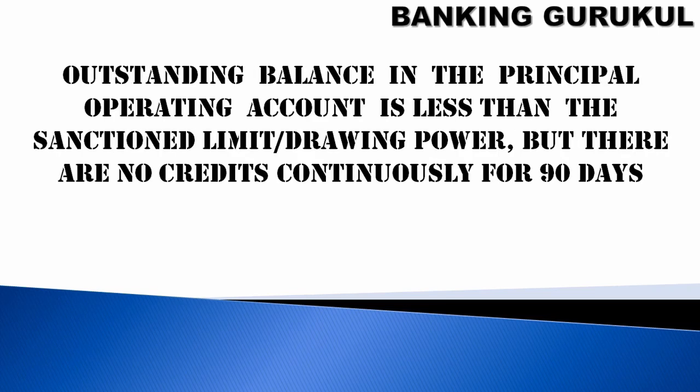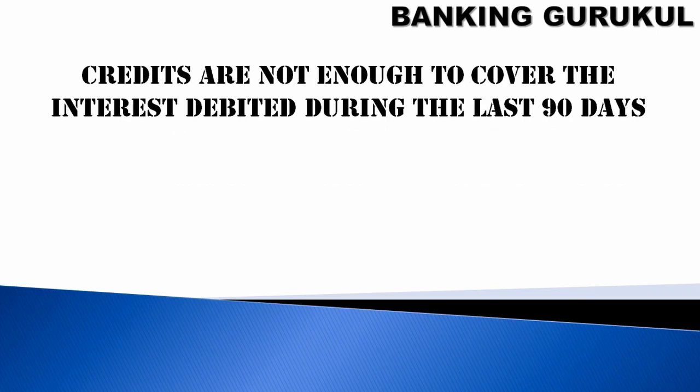Another case: the outstanding balance in the principal operative account is less than the sanction limit or drawing power, but there are no credits continuously for 90 days. Then this account will be classified as out of order.